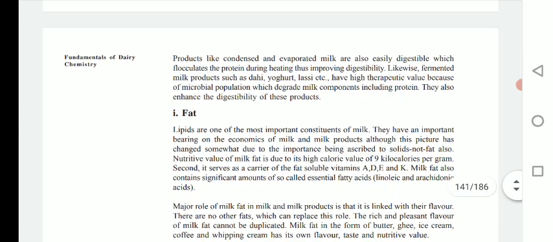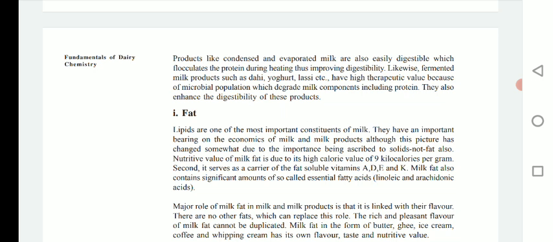So products like condensed and evaporated milk are also easily digestible, as heating flocculates the protein, thus improving digestibility. Likewise, fermented milk products such as dahi, yogurt, lassi, etc. have high therapeutic values because of the microbial population which degrade milk components including protein. So these are some products derived from milk that are known as fermented products.